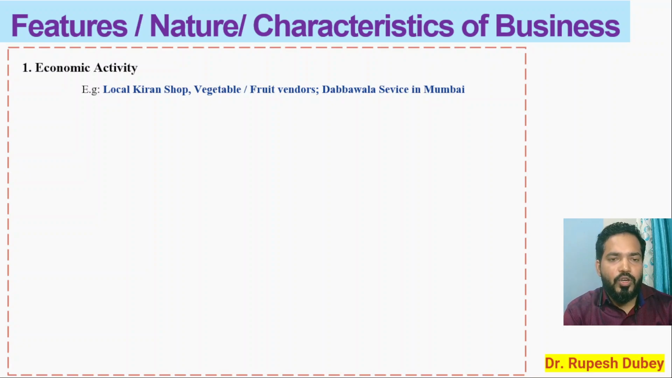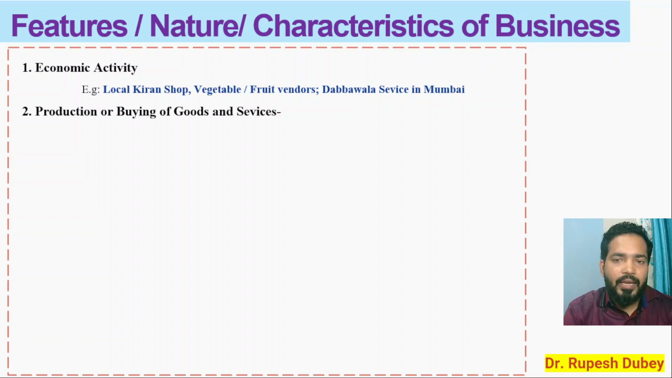Example: your local kirana shop, the vegetable or fruit seller on the roadside, everybody is selling something to you, charging money, earning money, and satisfying your needs and requirements. The best example is the Dabbawala service in Mumbai. They are highly efficient and managing their business well, delivering home-cooked meals to employees at their offices. They are providing goods and services, and for that they are earning money. So all this activity is called economic activity.